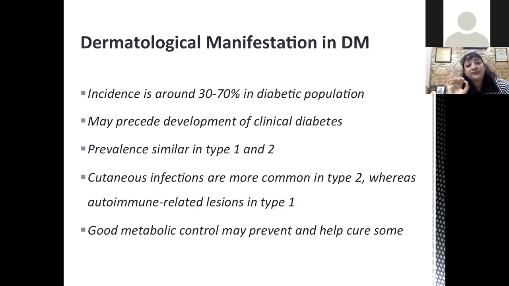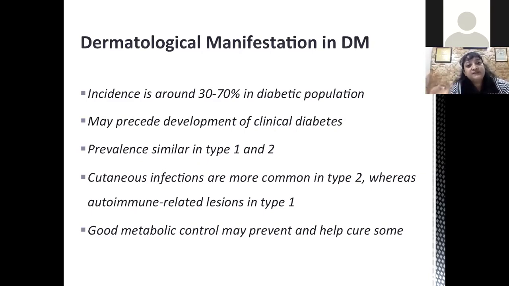In general, for many of these manifestations, there may not be any specific treatment. There may be symptomatic or supportive treatment for some cases. For infections, we do have definitive treatment; we give agents according to the type of infection. But in any type of lesion, good metabolic control of diabetes may help in preventing or curing some of these manifestations.